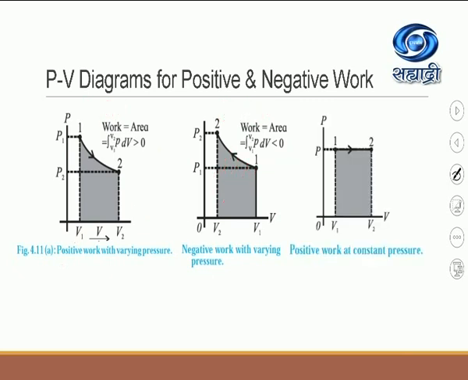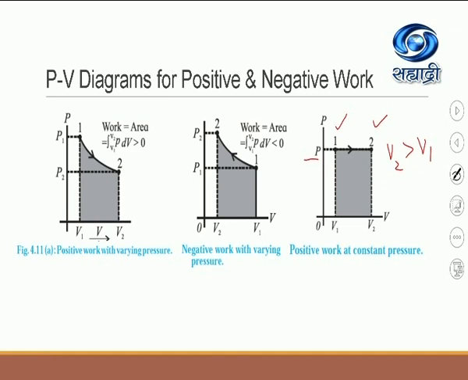Okay? So see here the third case, very simple: positive work at constant pressure. Observe the pressure right now. Pressure throughout the process is constant. See, the system has changed its state from 1 to 2. See now the coordinates for the volume. V2 is greater than V1. The volume of the system has increased, but the pressure is remaining constant.